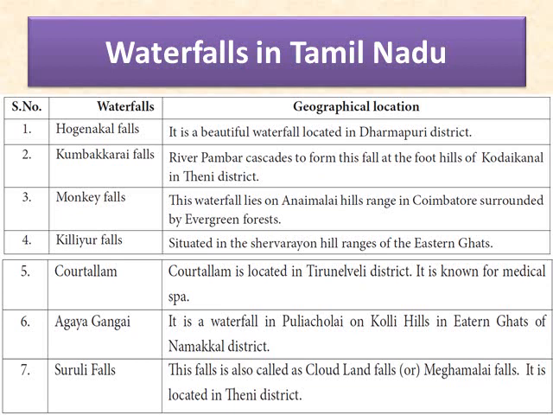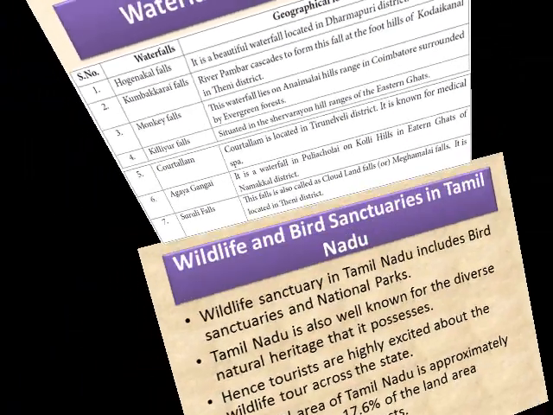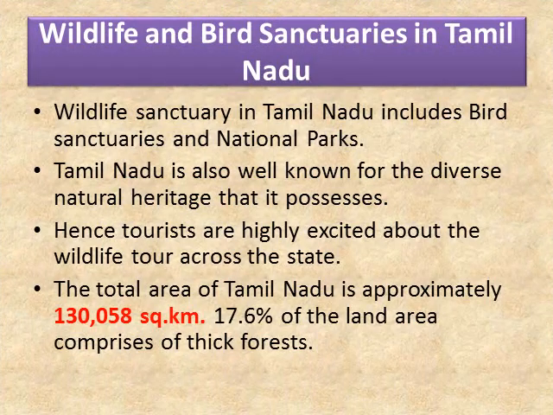Kutralam is located in Tirunelveli district. It is known for its medicinal spa. Agai Gangai. It is a waterfall in Pulicholai on Kolli Hills in the Eastern Ghats of Namakkal district. Surli Falls. This falls is also called Cloudland Falls or Meghamalai Falls. It is located in Theni district.